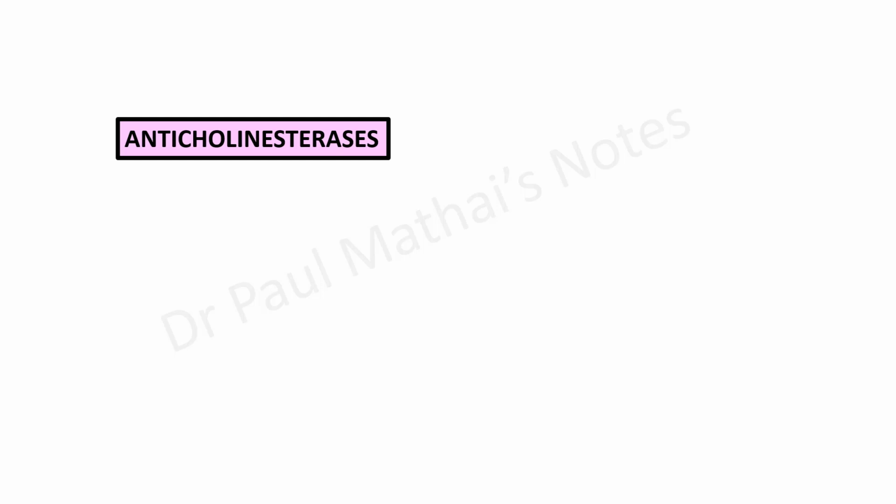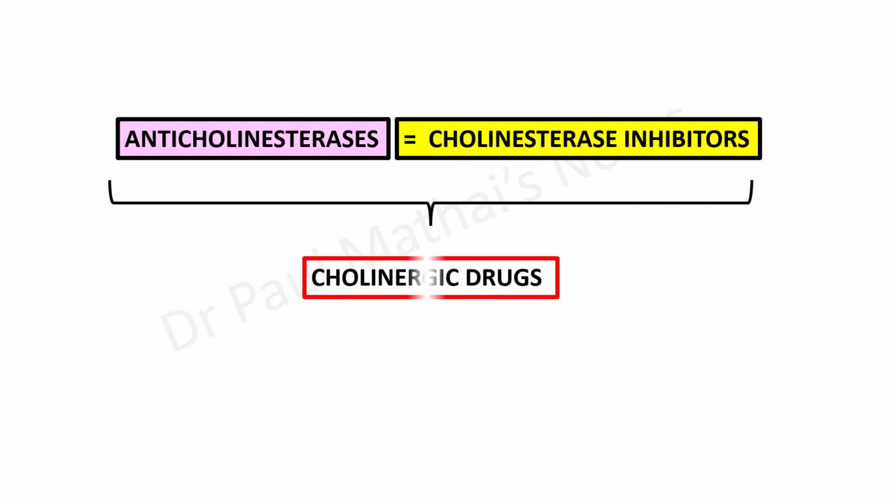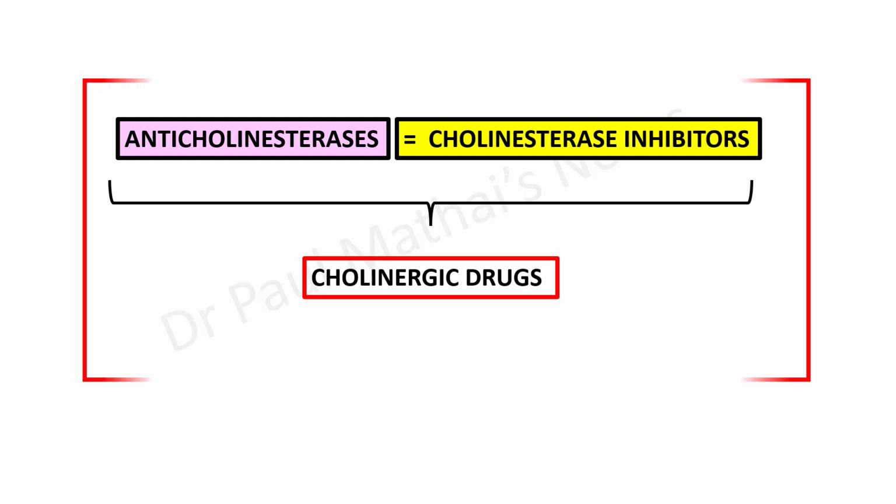So at this point, it should be quite clear that anticholinesterases, otherwise called acetylcholinesterase inhibitors, are powerfully cholinergic. It is true they act indirectly, but anticholinesterases are cholinergic drugs.